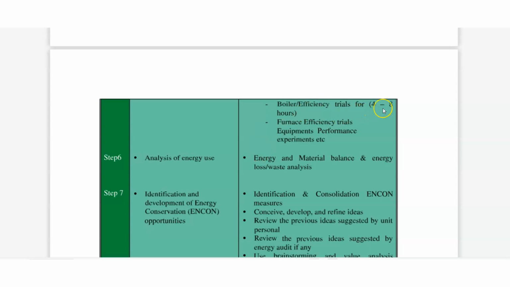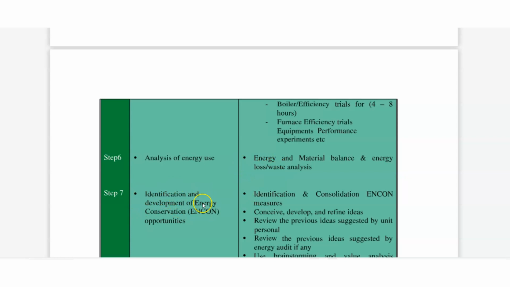Boiler efficiency trial for 4 to 8 hours. We can do an efficiency trial of the boiler like that. How much efficiency does the boiler have? If we do not get our proper efficiency, we can take necessary action. And furnace efficiency trials also we will do. And equipment performance and equipment expansion. Then step 6 is analysis of energy use. So energy and material balance and energy loss and waste analysis we will do here.